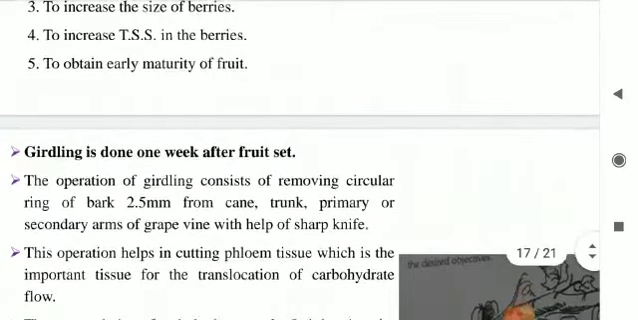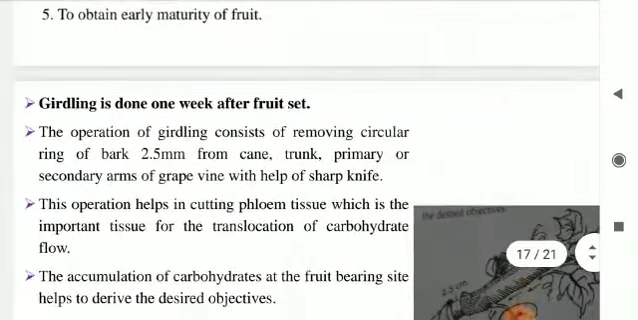Now, girdling is done 1 week after fruit set. This is the appropriate time to do girdling. The operation of girdling consists of removing a circular ring of bark 2.5 millimeter wide from the cane, trunk, primary arm or secondary arm of the grape vine with the help of a sharp knife. Specially designed knives are there, girdling knives. With the help of these knives, the circular ring of bark of width 2.5 millimeter is removed.